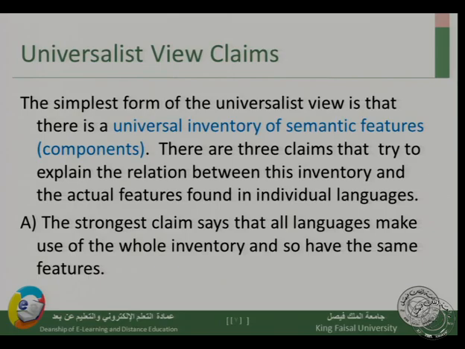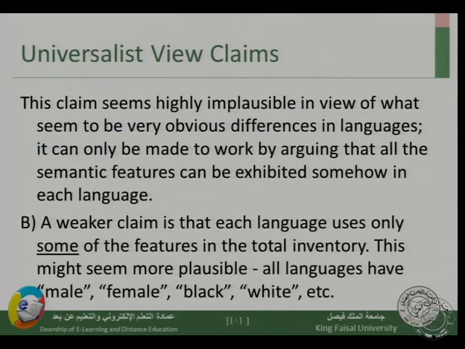We have the strongest claim. It says that all languages use this whole inventory, and so they have the same features. So all languages use this inventory, and so all languages have the same semantic features. This is the strongest universalist claim. But does this make sense or not? I think this claim might seem to be highly implausible. It's really hard to believe. The reason is that we have very obvious differences in languages. Not all languages have the same semantic features. It can only be made to work by saying that all the semantic features can be exhibited somehow in each language, and this is really hard to achieve.